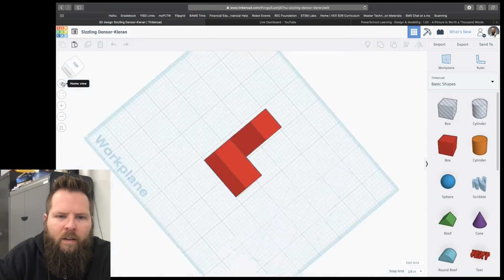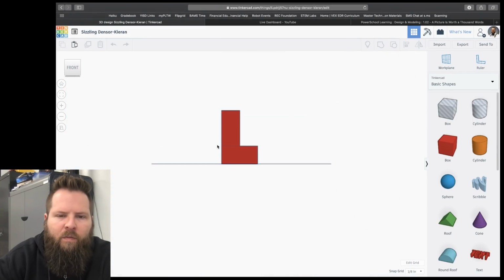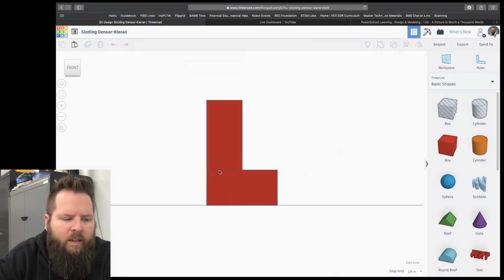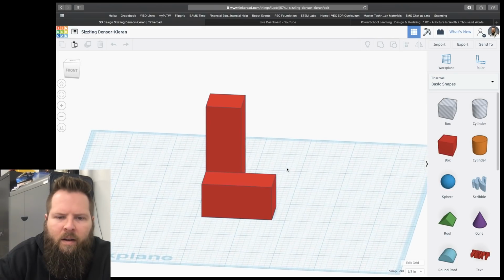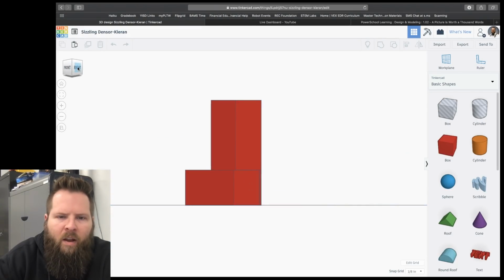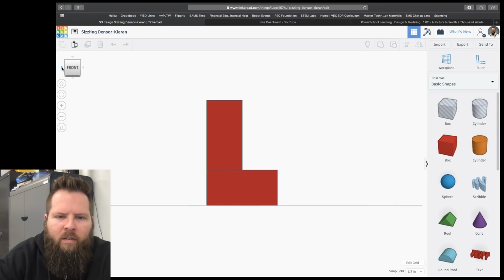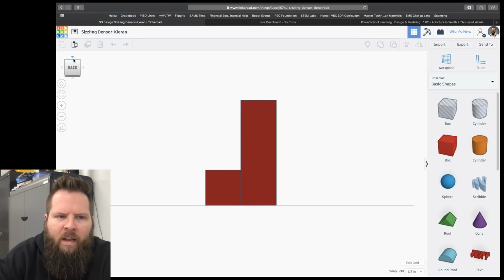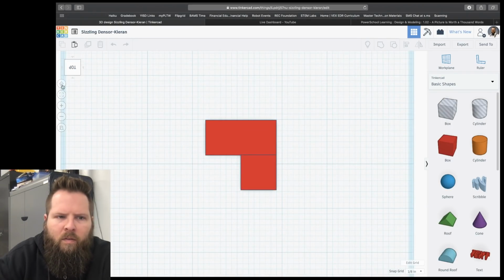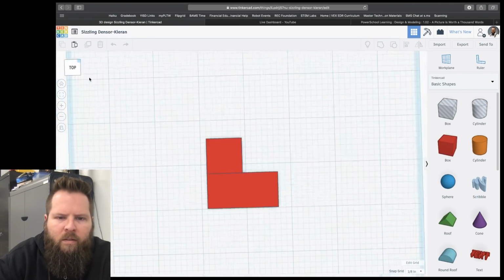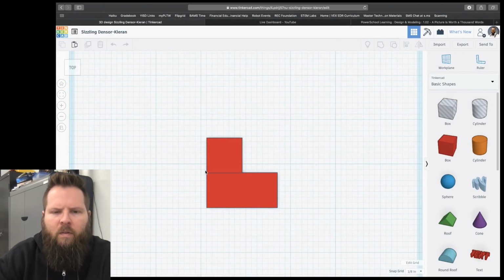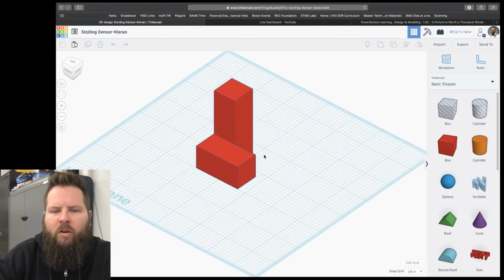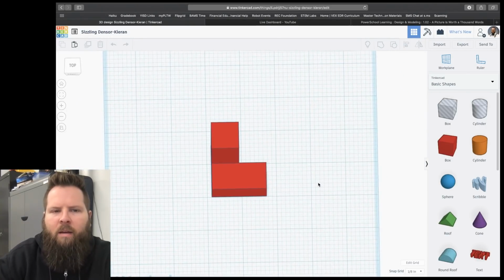All right. Now if I click home, let's say I want to see the front view. Look, that's the front view. Notice the line. Remember how we drew our lines? That's a solid line right there. That's showing us that there's a break, right? So now if I want to see the right view, so look, there's the front view, there's the right view. I can even see the back view. I can go back to the top view, reorient it the way that I need it. Okay, so this is going to be very helpful to make sure that you're drawing things, or that you're modeling them in Tinkercad the right way.